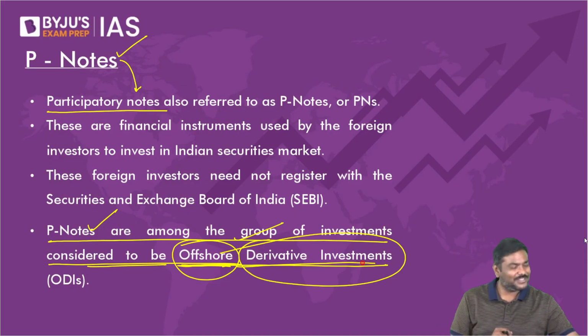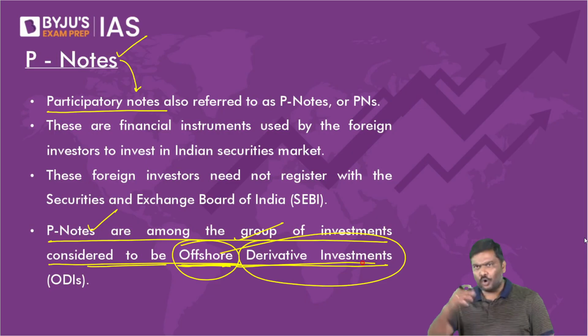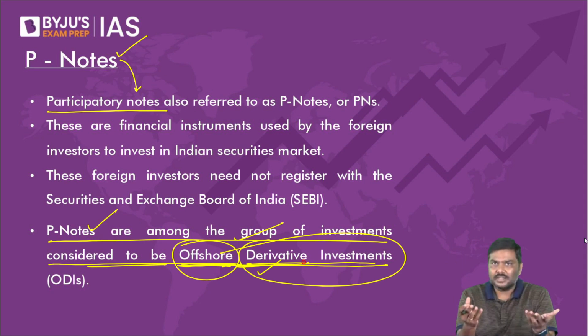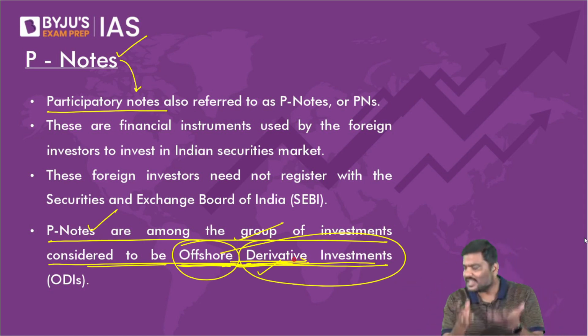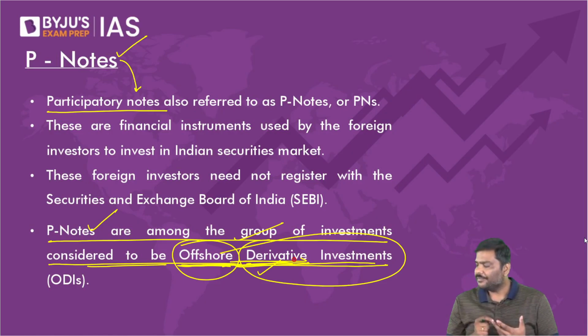There are many students who will keep on saying, if UPSC will not ask, why are you simply disturbing my mind? Don't tell it then. My dear, I'm explaining only for a simple reason. UPSC might ask you, is a P note a type of derivative instrument? Is it belonging to the type of a derivative instrument? Answer is yes.